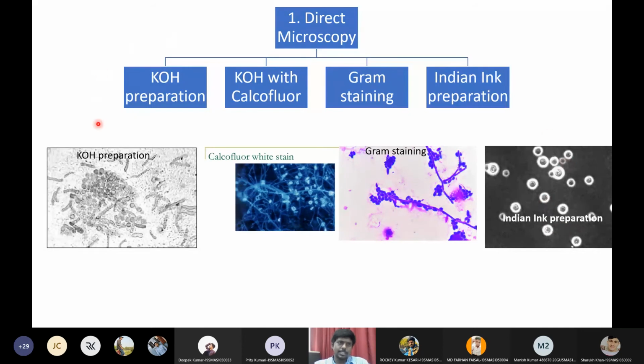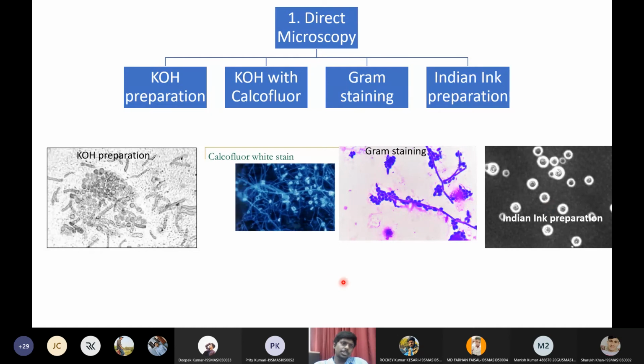So these are the four methods we will approach to detect the fungi under direct microscopy. First, we will go with KOH preparation. Or we will modify KOH with calcofluor so that fungus will be visualized very brightly. Or we can also go with Gram staining to detect gram-positive and gram-negative fungi. Or we can go with Indian ink preparation to visualize the capsulated fungi. Capsulated fungi is our Cryptococcus neoformans, which has the mucopolysaccharide capsule. So these are the methods we can approach under direct microscopy.